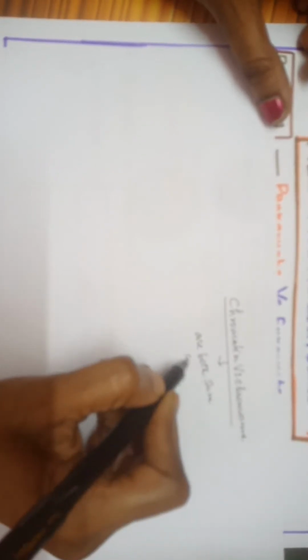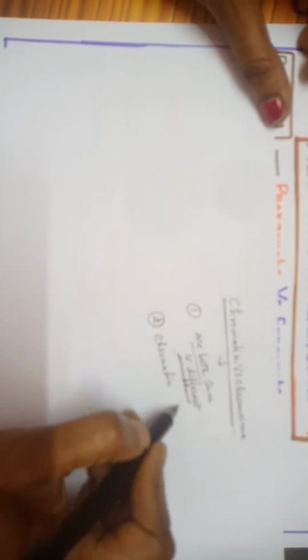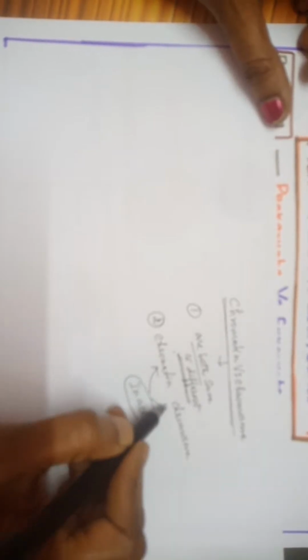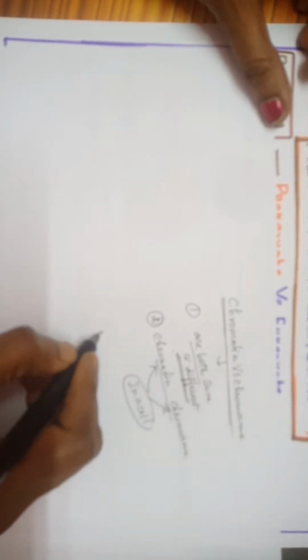Chromatin versus chromosome. Question is, are both same or different? Do you know the answer? Type it in the comments right now. Are chromatin and chromosome the same or different? First question. Second question is, when you can see chromatin and when you can see chromosome in a cell. Can you see both at the same time?